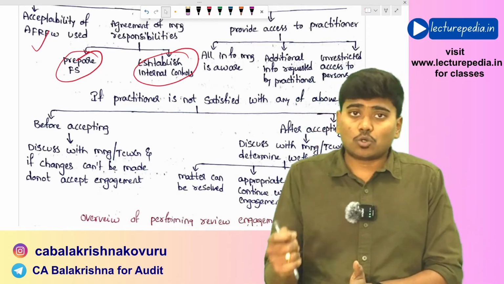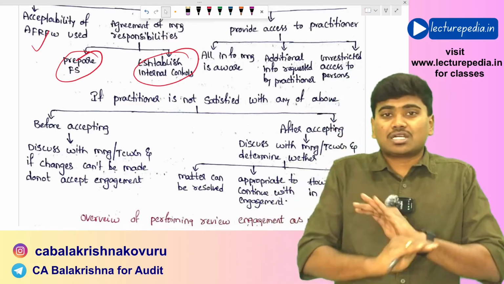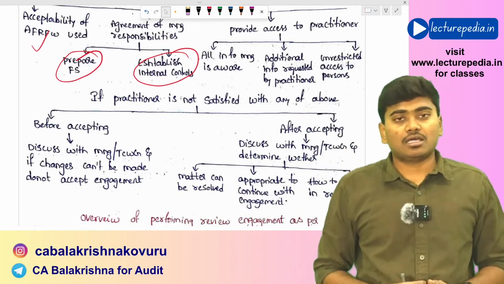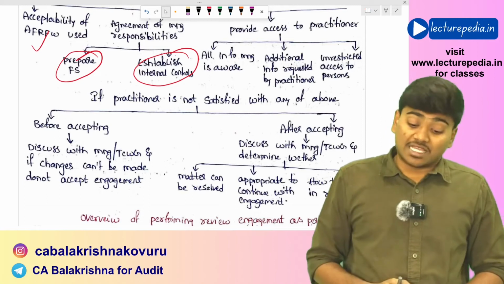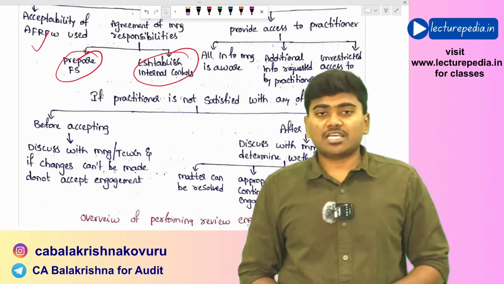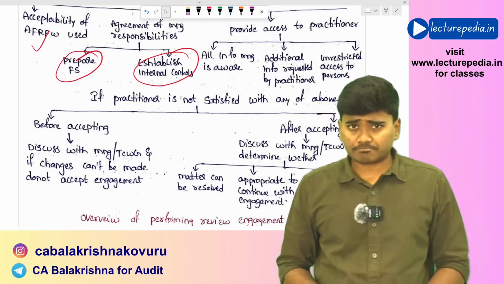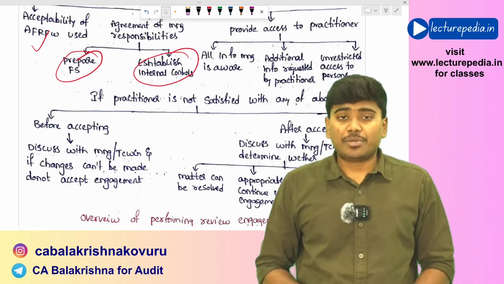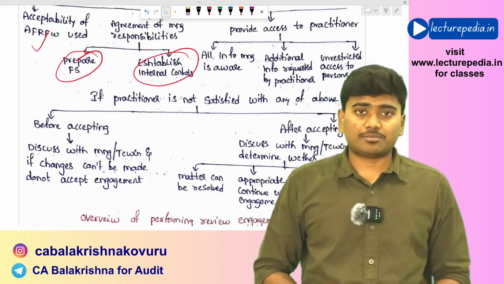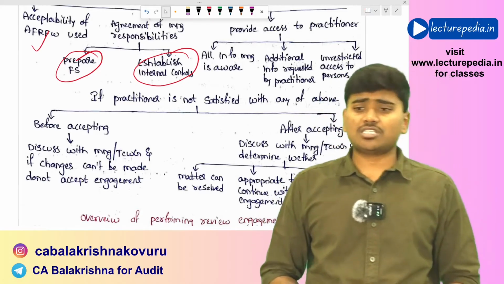If they don't alter, then you should not accept the engagement. Hope that is clear. In case after accepting the engagement, the practitioner became aware that the preconditions for accepting the engagement are not present, in that case what should he do?